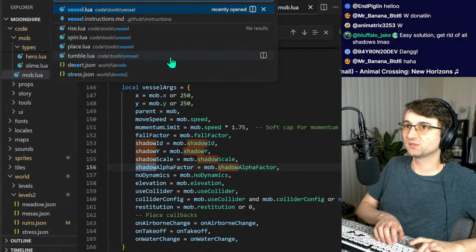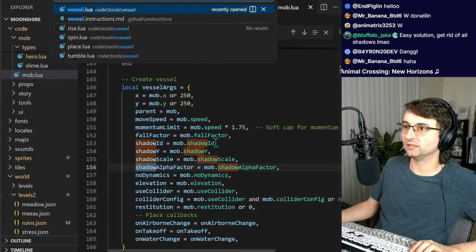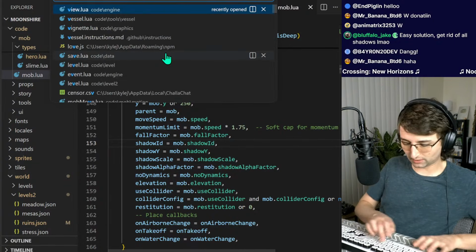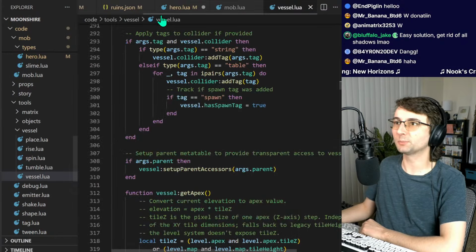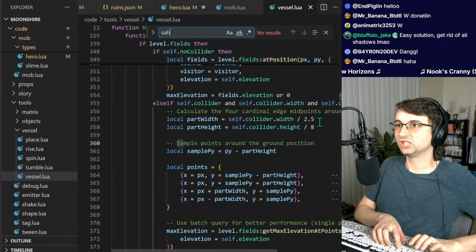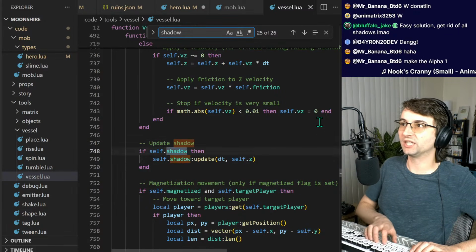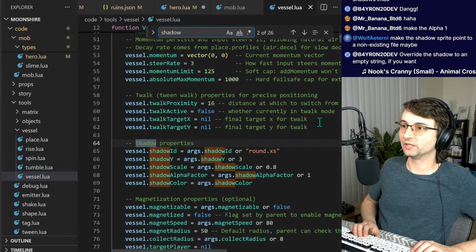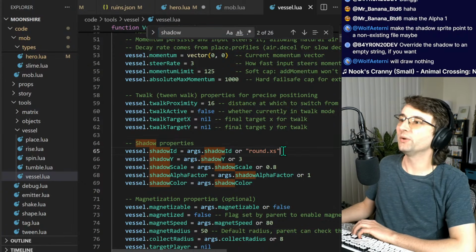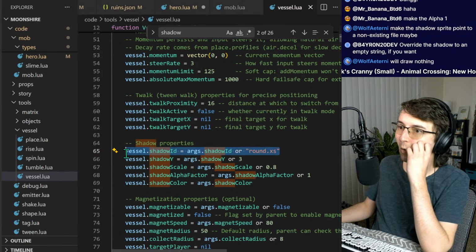Vessel. Do vessels support not having shadow ID? Or actually, well, there's a few things. Let's check out the vessel. Does vessel support not having shadow ID? If self.shadow... So this probably gets generated. Shadow ID. Oh, no, it gives itself a default here. No.